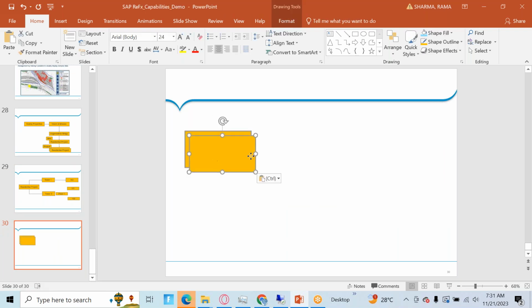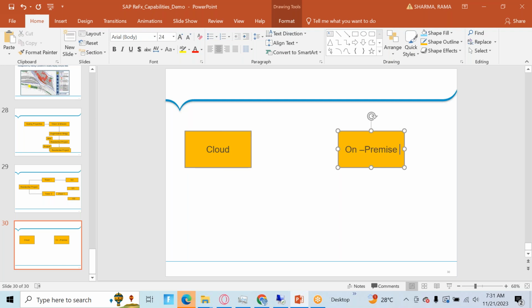Earlier it was only GUI. So it's all authorization. If you have the authorization to do configuration, you'll be able to do it. Otherwise, you'll only be able to access as an end user.